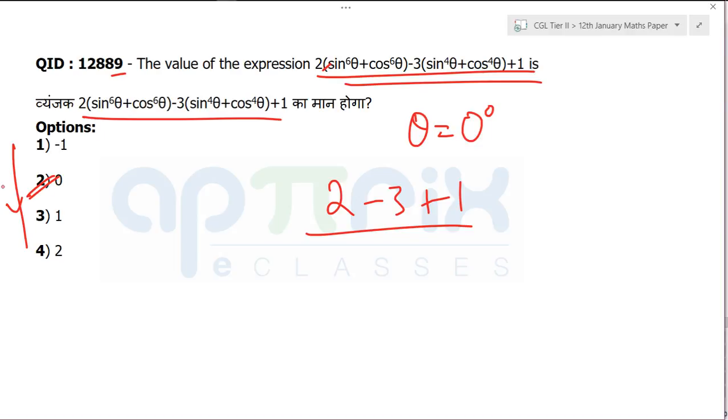Unnecessarily you are going to simplify this. This is not a class 10 board exam, where you have to write all the steps and write hence proved to get the marks. It is about marking the right answer. That's it. That's how you can do it easily and get the answer.